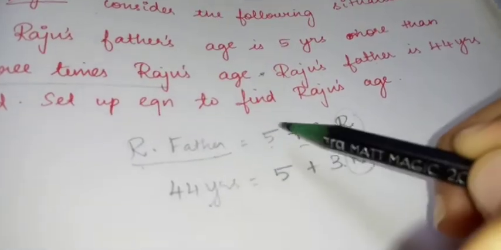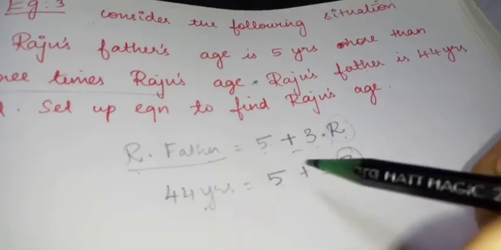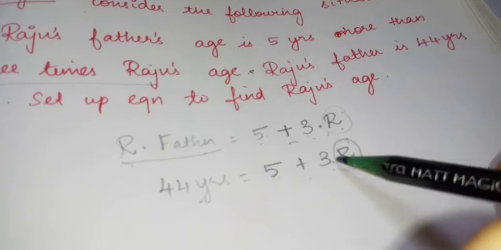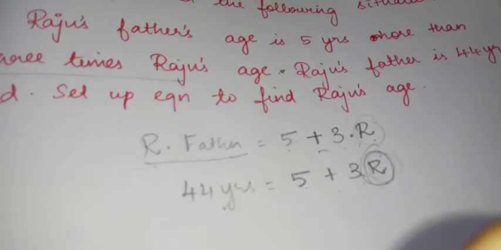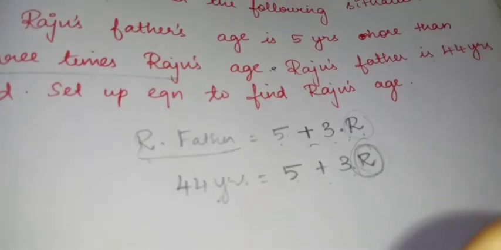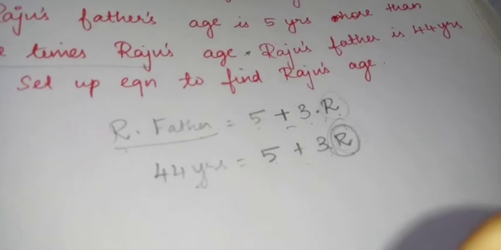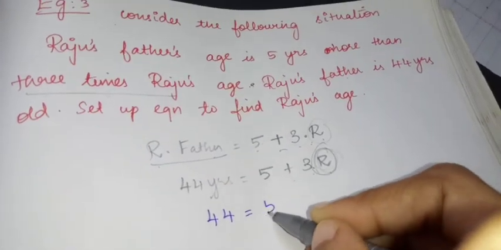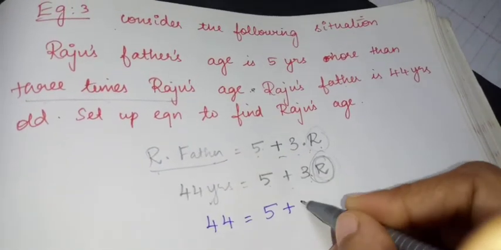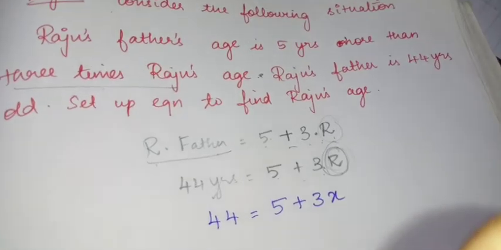Father's age we know, he is 5 years more than 3 times Raju's age. So how will you frame the equation for this situation? 44 equal to 5 more than 3 times x.